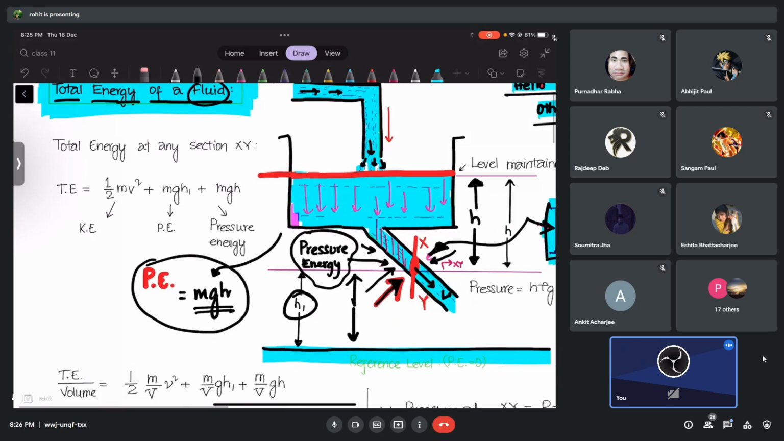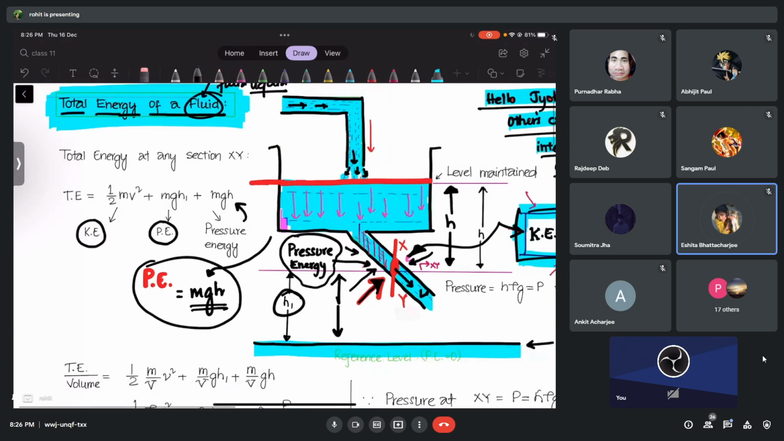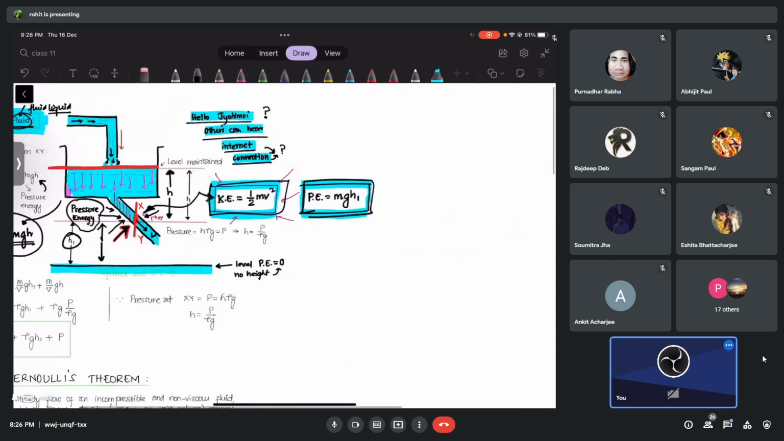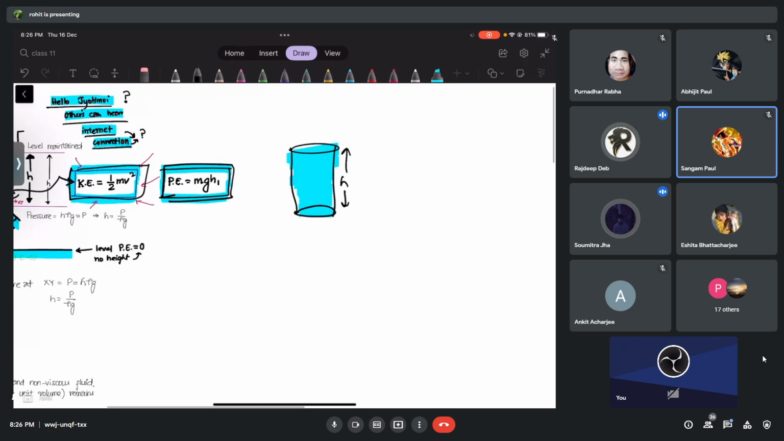That's why I wrote the formula. Look here. Kinetic energy is half mv square. Potential energy is m into g into h, and the pressure energy is m into g into h. Now you have learned one more thing, right? If I have a liquid column up to a height of h, then how much is the pressure on the base, provided I know the density of the liquid? The pressure is h rho g. I think you agree, right?